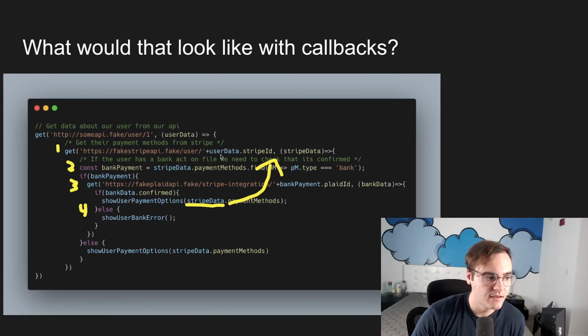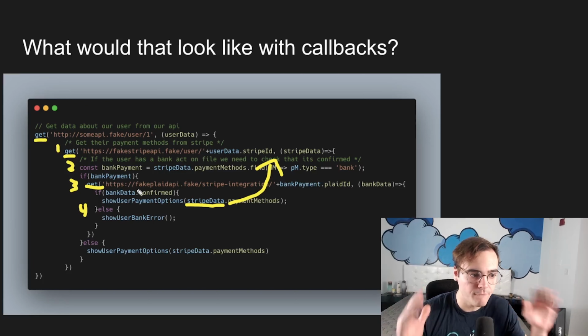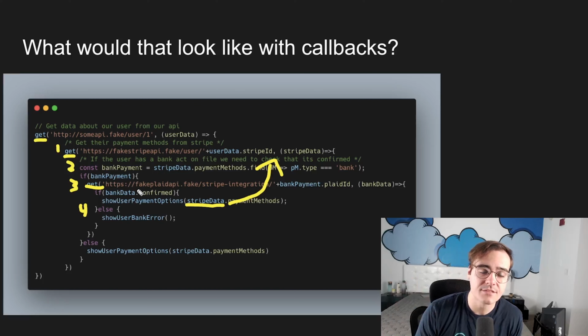The second thing is that it can be confusing to read, right? It's hard to tell when we are executing these async functions, right? It's not very explicit. It's like, okay, we're getting this thing, we're getting this thing, we're getting this thing, but there's nothing that's clearly telling us, right? At first look, there's nothing that's screaming out to us, saying, hey, these are the areas where we're doing these async operations. And that's something that can be scary.